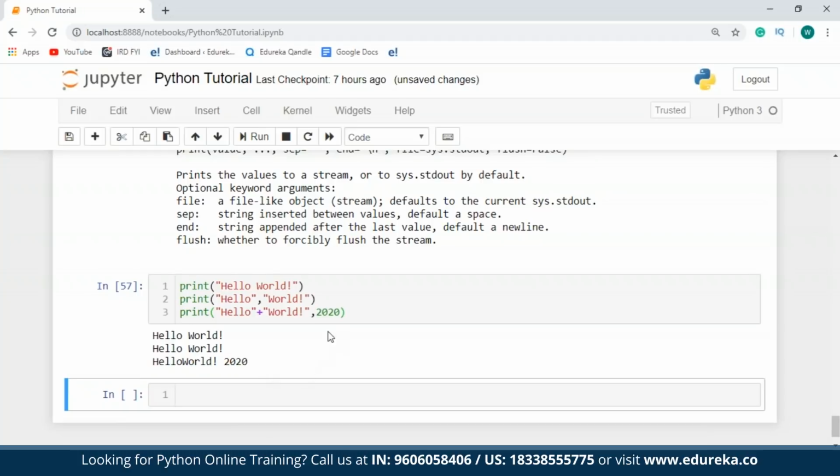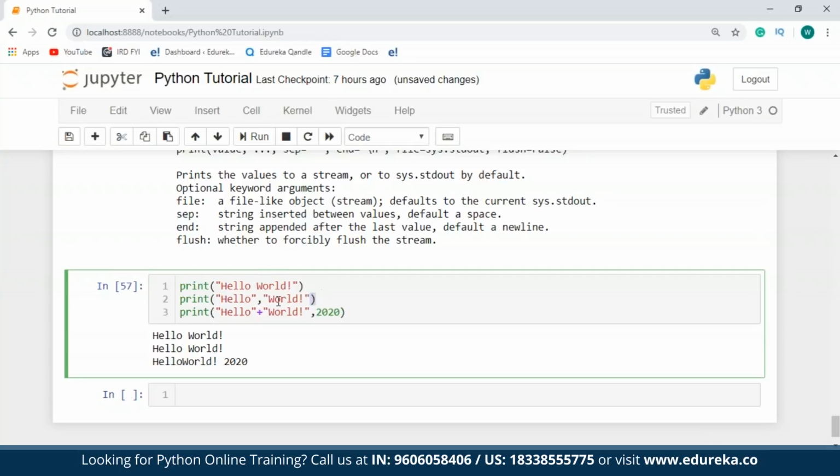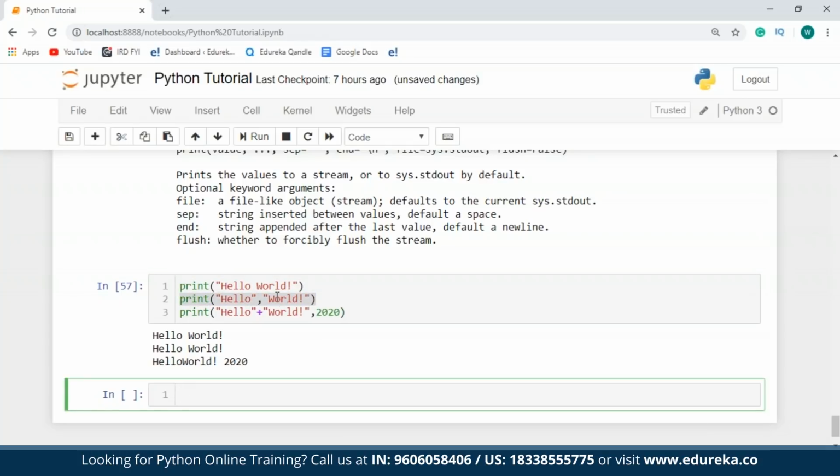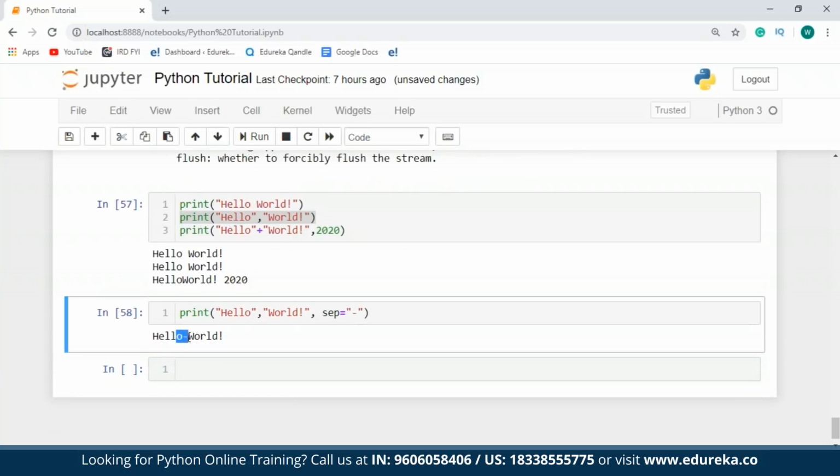Now what do you mean by a separator? In case you want to use a separator, I'll just take this example, and instead of separating them by a space, let me separate them by something else. So I'll just say separator should be a hyphen. As you can see over here, in place of a space character, I've got a hyphen.